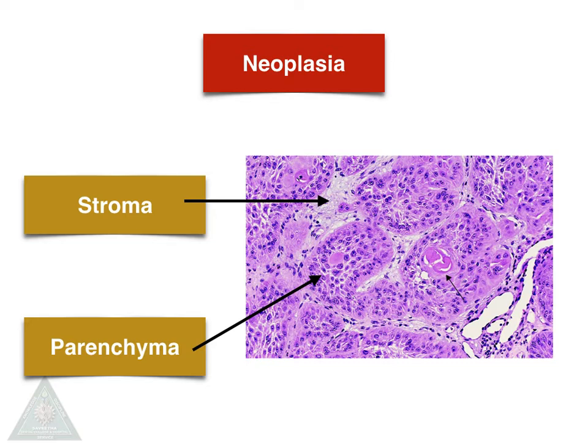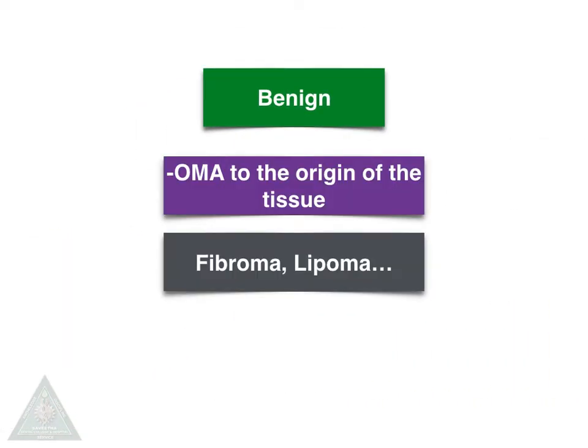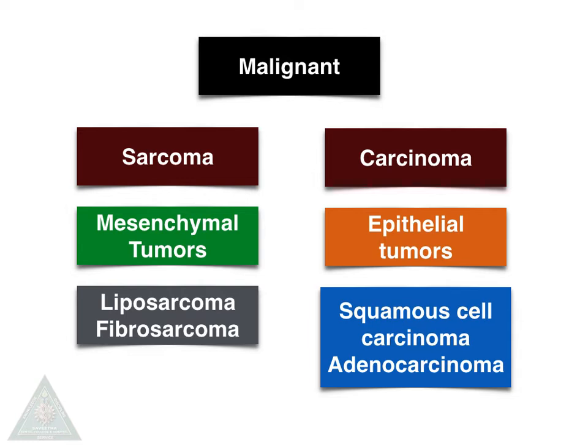Neoplasia has two components: parenchyma, which is composed of cells or neoplastic cells, and stroma, which is the connective tissue surrounding the neoplastic cells. Neoplasia can be divided into two types, benign and malignant. The benign tumors are suffixed by oma to the origin of the tissue, like fibroma, which originates from fibrous tissue, and lipoma, which originates from fat tissue. Malignant tumors are again divided into two types: sarcoma, which are tumors of mesenchymal origin like liposarcoma or fibrosarcoma, and carcinomas of epithelial origin like squamous cell carcinoma and adenocarcinoma.